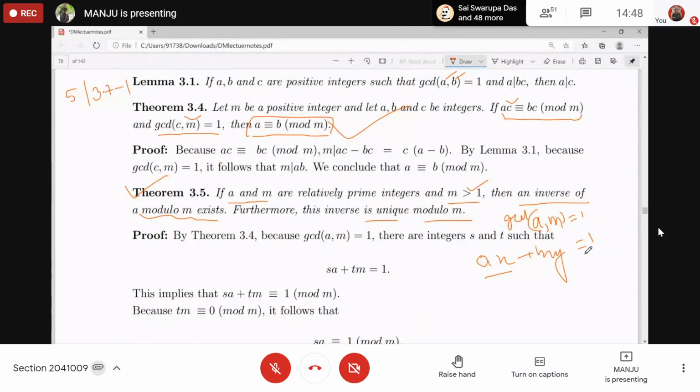So if you apply mod M on both sides, it will be A into X plus 0, because MY is a multiple of M and gives 0 remainder, is congruent to 1 modulo M. Understood?